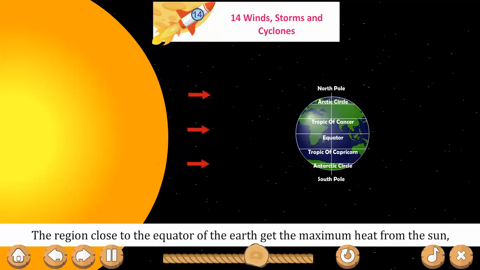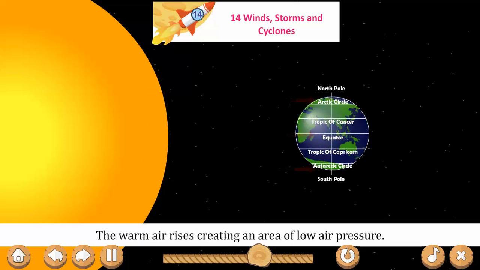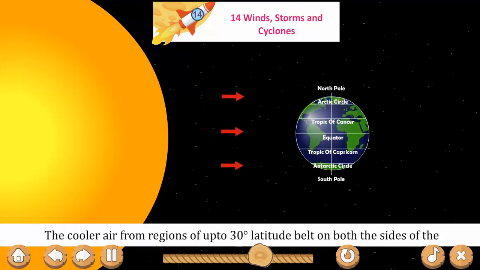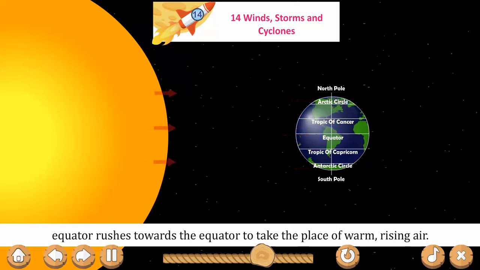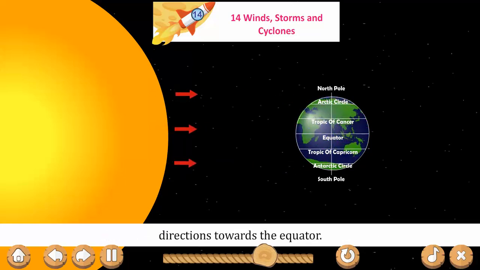The region close to the equator of the earth gets the maximum heat from the sun. So the air in the equatorial region gets heated and becomes warm. The warm air rises, creating an area of low air pressure. The cooler air from regions up to the 30-degree latitude belt on both sides of the equator rushes towards the equator to take the place of the warm rising air. This makes the wind blow from the north and south directions towards the equator.